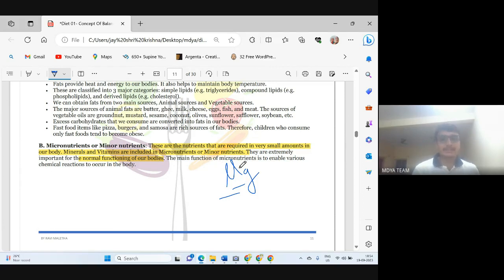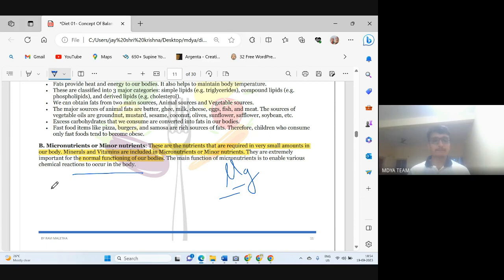The main function of micronutrients is to enable various chemical reactions in our body. To summarize, macronutrients give us energy and form the basic framework of our body, and micronutrients do some vital functions.